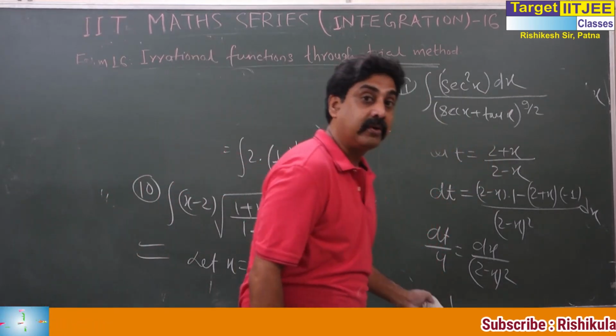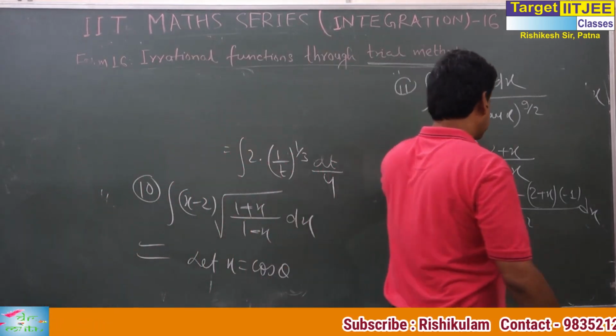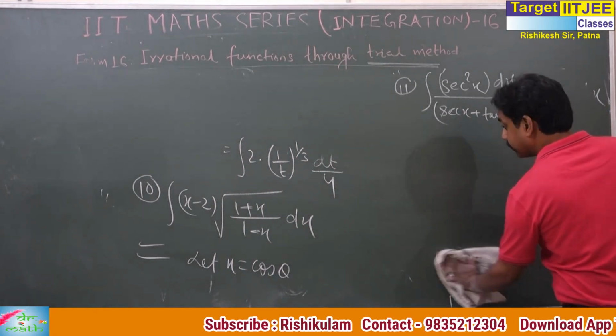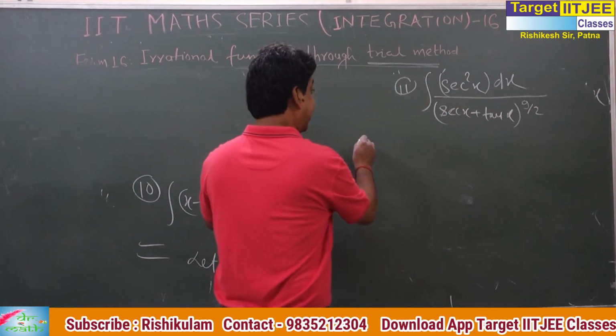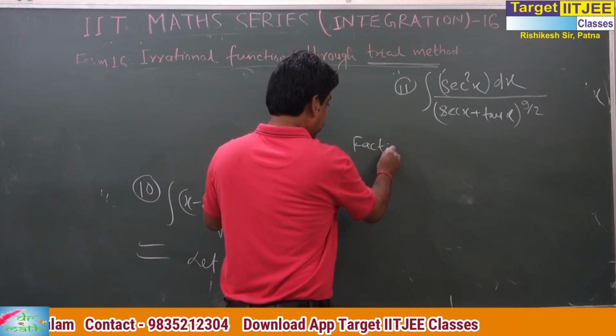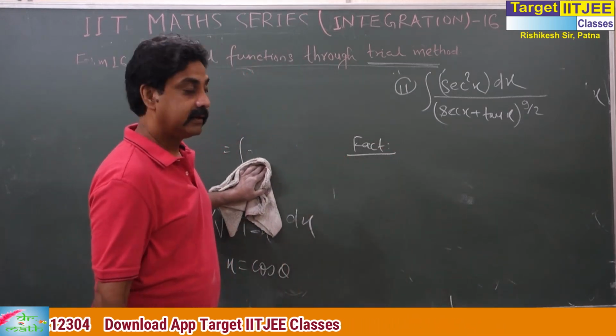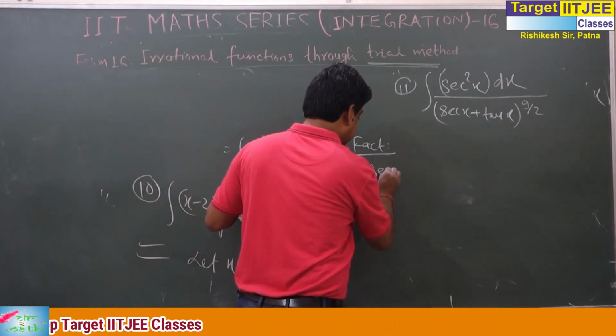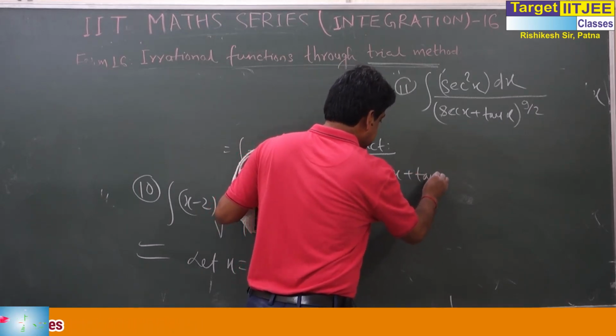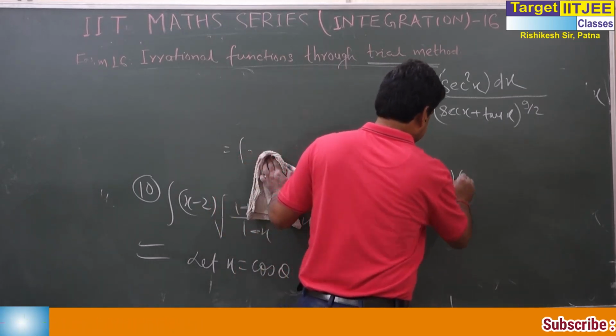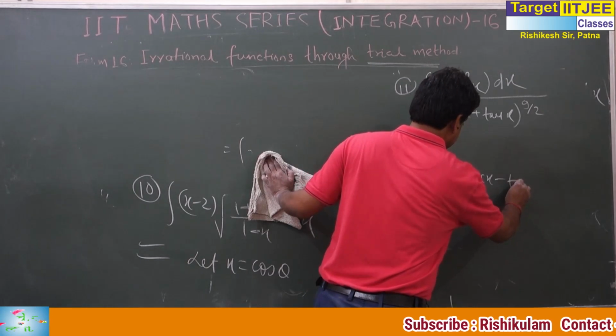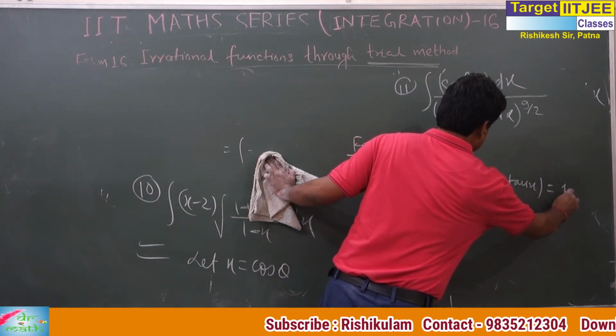There is a very interesting fact in this question, and the fact is that, so go for all kinds of basics. The fact is that (sec x plus tan x) into (sec x minus tan x) is equal to 1.